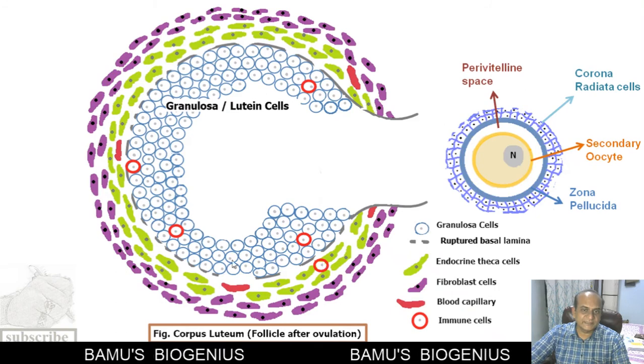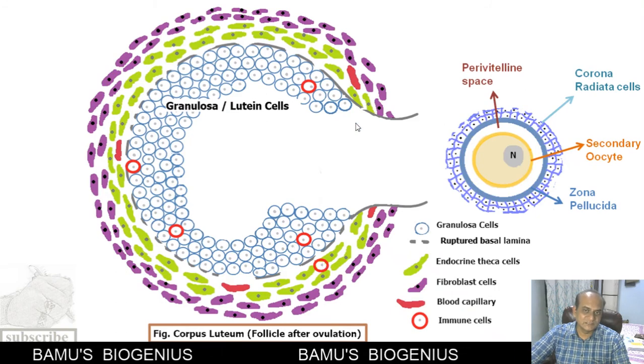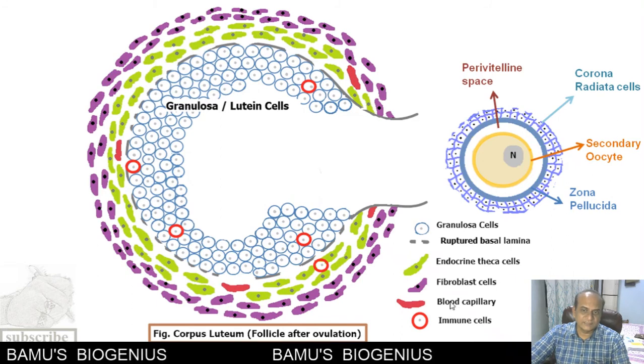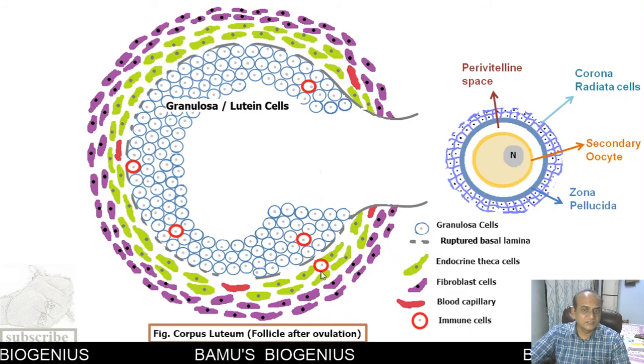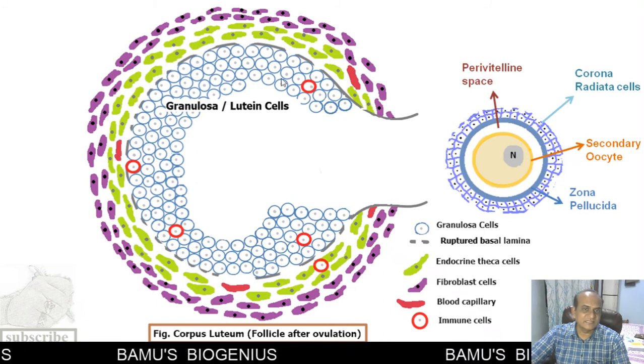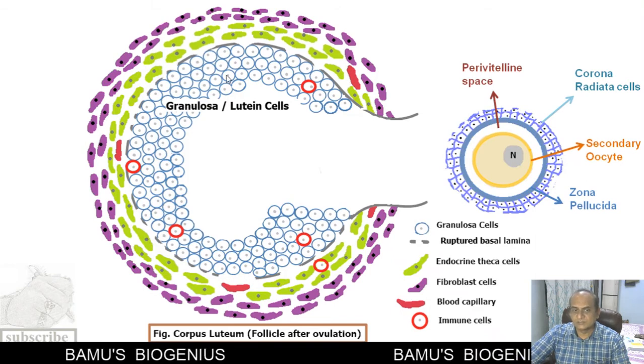Outside the lutein cells, the endocrine theca cells, fibroblast cells, and blood capillaries are there. Because of the rupture of the basal lamina, immune cells also enter inside the follicle. So now it becomes a corpus luteum.